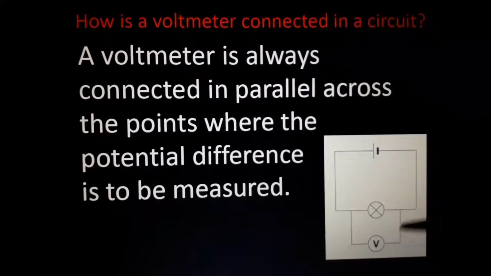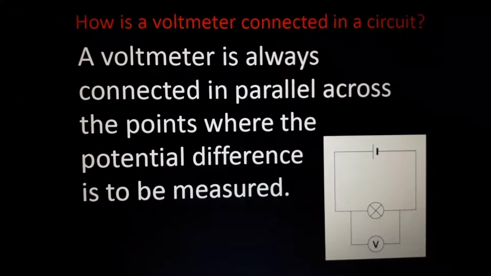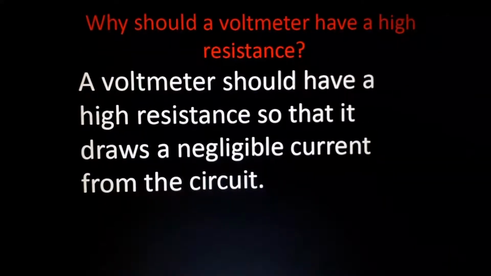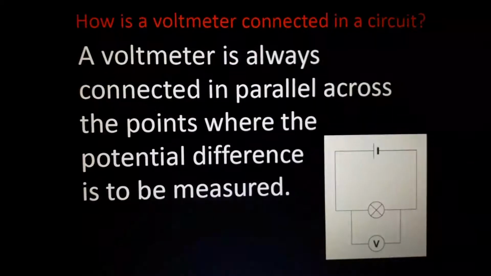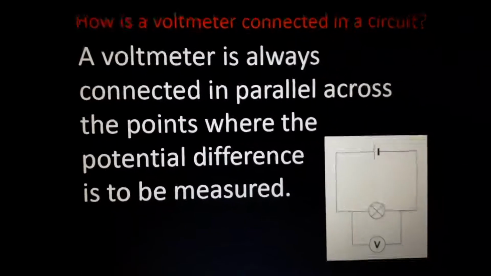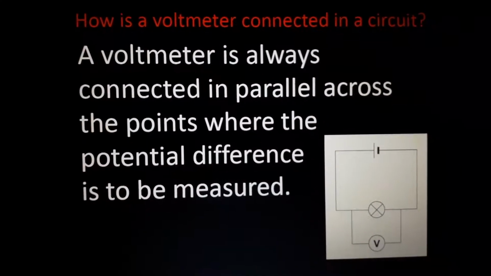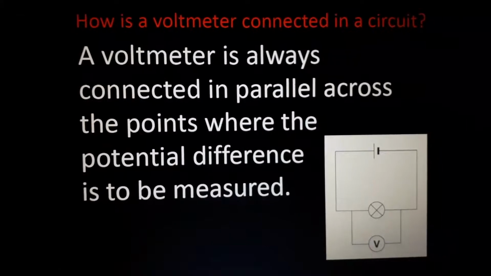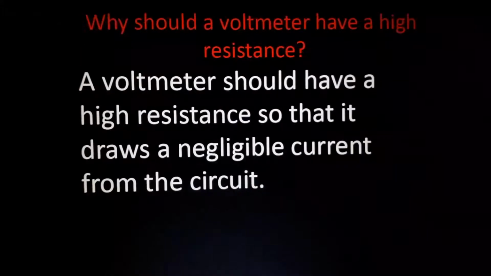There's a particular question: why is a voltmeter connected in parallel and an ammeter connected in series? Why should a voltmeter have a high resistance? See, that's a good question. What if the voltmeter does not have high resistance? Actually, resistance you must study, otherwise you won't understand that. Anyway, I will explain that after studying resistance. If I tell you now, you won't understand.